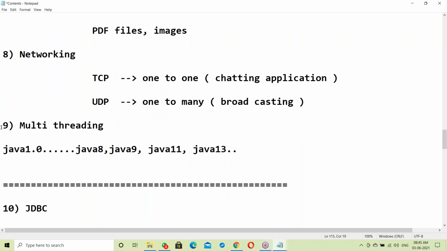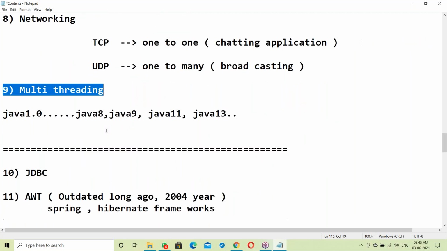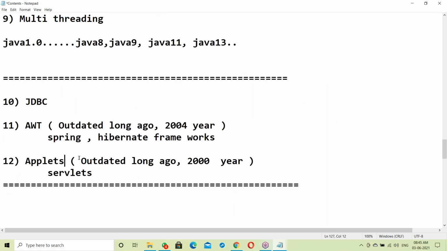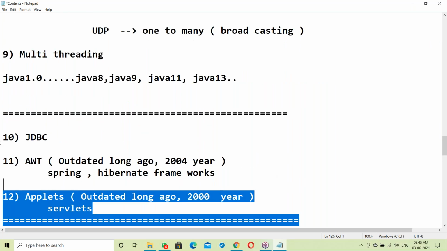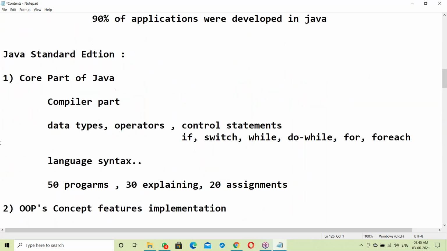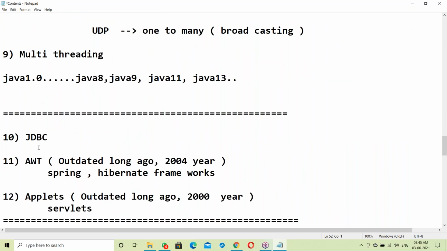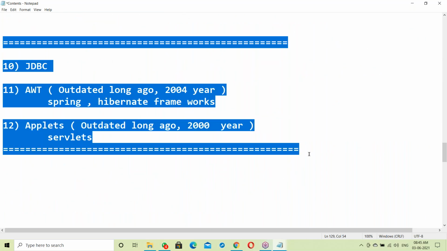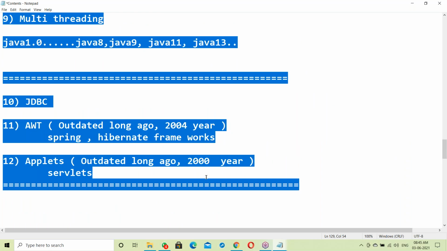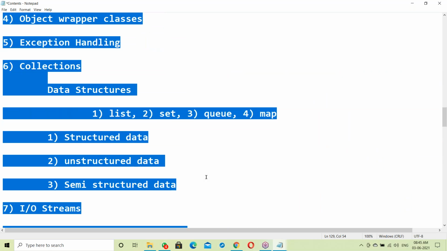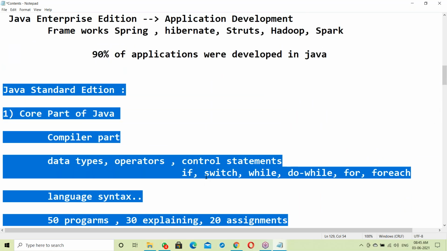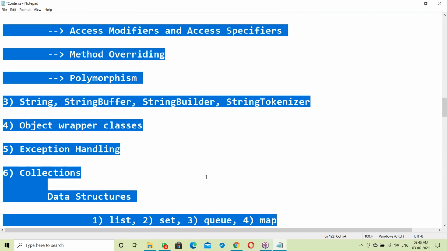Next topic is multi-threading. Next, JDBC and AWT, applets. This is SE, complete SE, Java Standard Edition. These are the Java Standard Edition features, the total contents of SE.